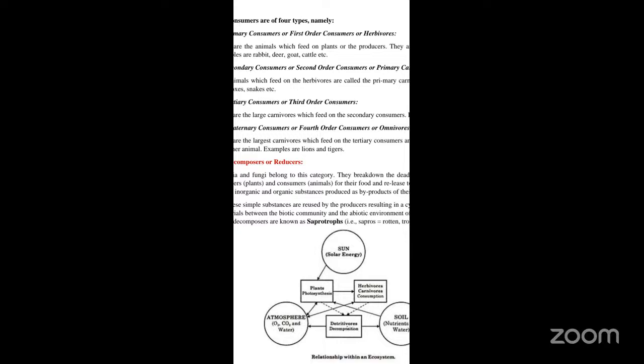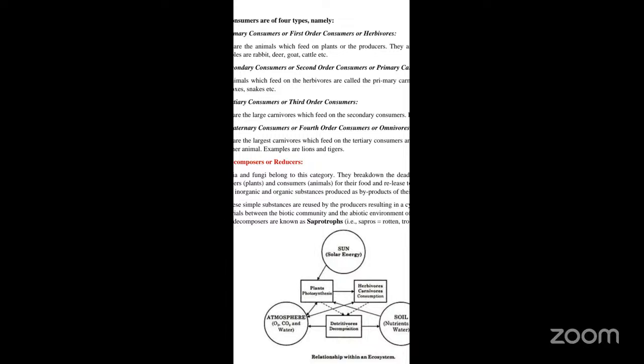Always, if nature has to be balanced, then the biotic as well as the abiotic component should live in harmony, in balance. Then only will the ecosystem be a healthy ecosystem. So this is about the different types of consumers, the herbivores, producers as well as the decomposers. These are the different components of a biotic community.